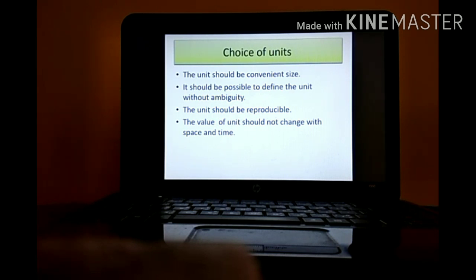Take for example, if I keep 1 kg of rice in the morning, by night it should remain 1 kg of rice only. It shouldn't change according to time and space.